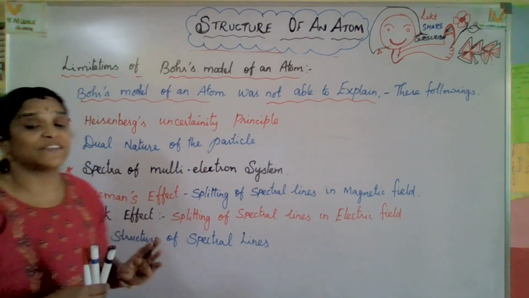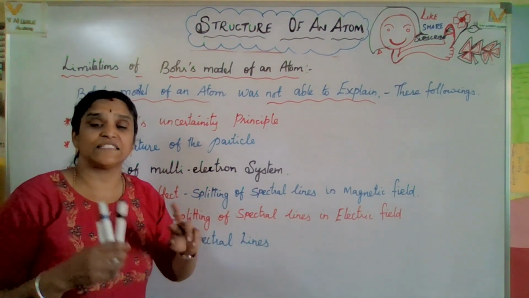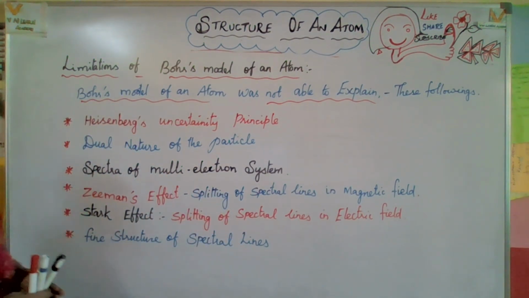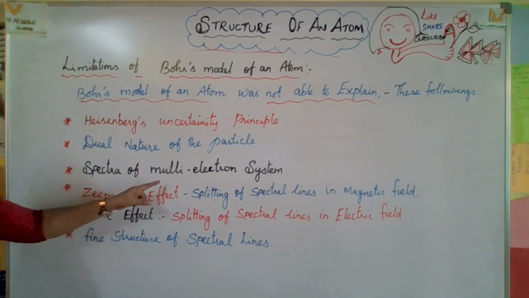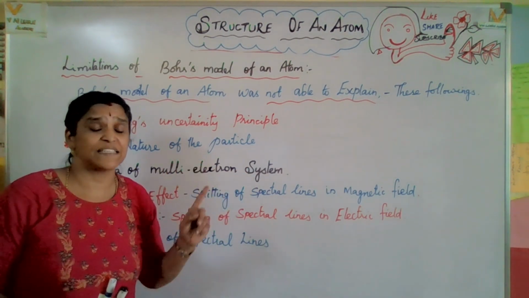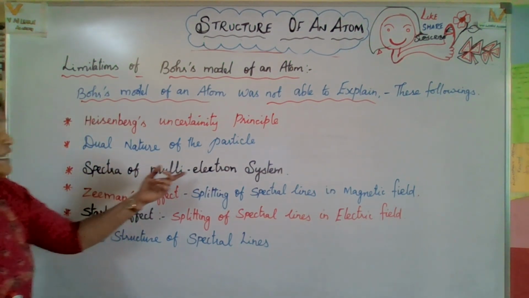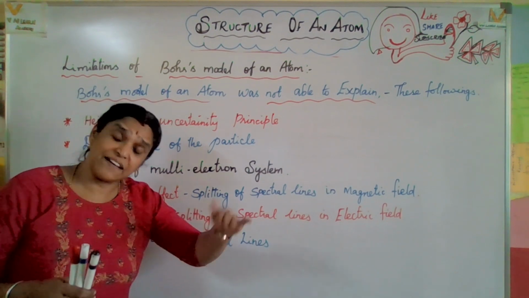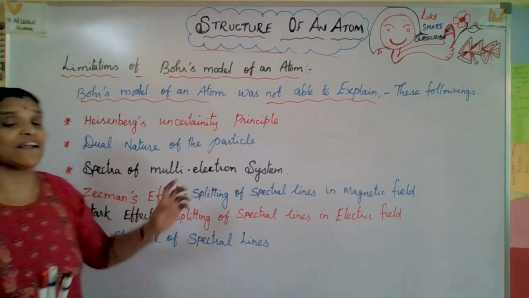Second point, dual nature. There are actually two natures of the particle, wave nature and particle nature. So he could not explain the dual nature of the electron. Next, spectra of multi-electron systems. He only mentioned the hydrogen atom. So he explained the hydrogen spectrum, but he could not explain the spectra of multi-electron systems.